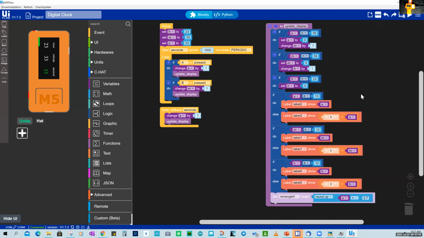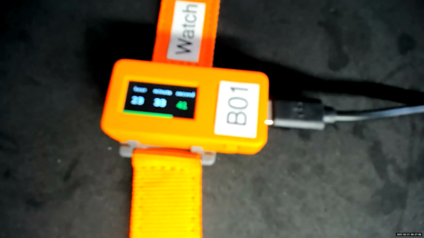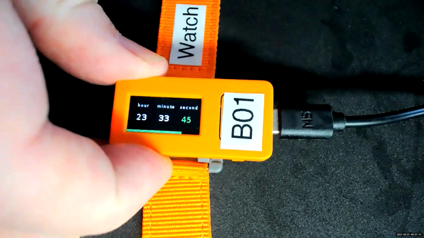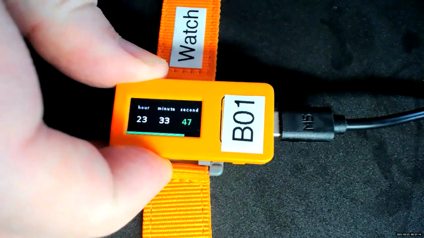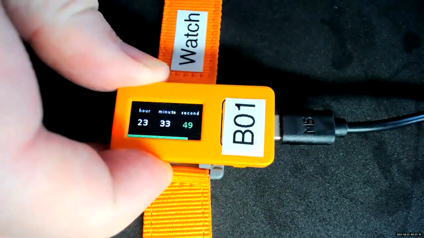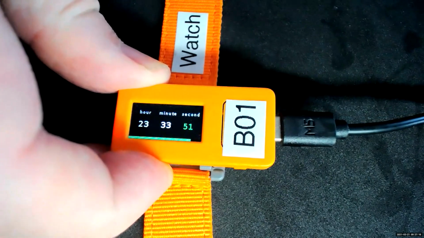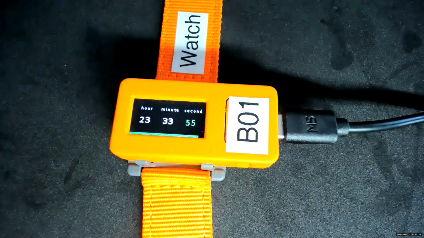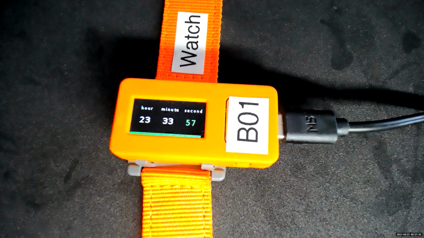I'll stop screen sharing. If you go across to your M5StackC, you now see that you've got a digital clock or watch. The seconds is increasing and we've downloaded that program successfully. I'll just turn off that, I'll change cameras.